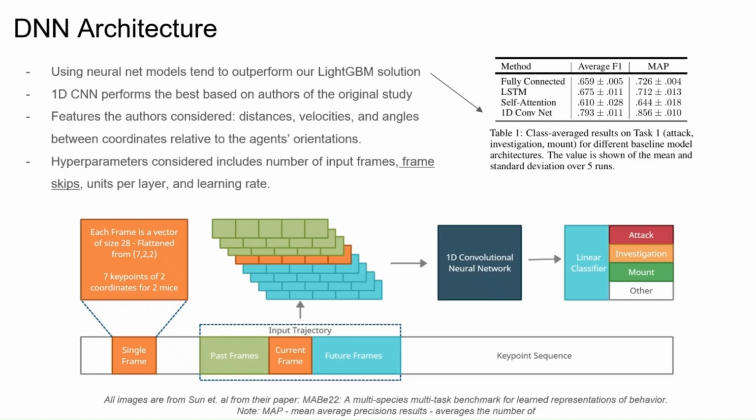And some of the hyperparameters they considered were the number of input frames, frame skips, units per layer, and learning rate. So our idea with this project was that using LightGBM helped us understand where we are, and then we eventually started transitioning towards working on a neural net model. As of now, we haven't had any positive results. Our LightGBM still tends to outperform any of our neural net implementations, but we're hoping that this week we can finalize our model, our predictions, and then submit to Kaggle.